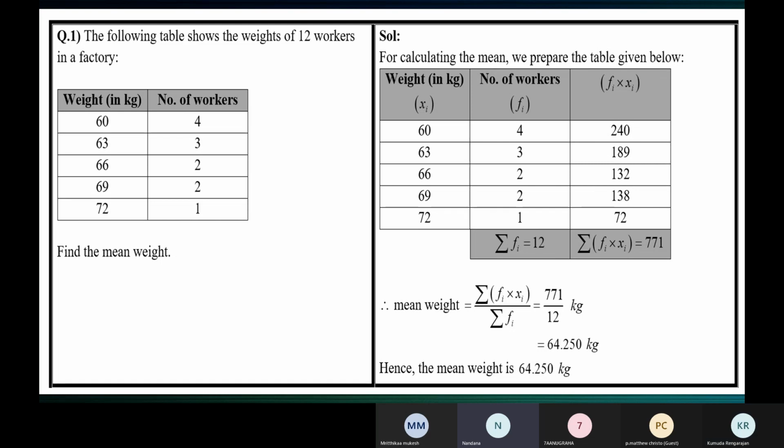Ma'am, it is like 300.2 means 300 rupees 2 paise. No, it's 20 paise. When it's rupees and paise, you should always have 2 digits after the decimal point, because 1 rupee is 100 paise, right? In 100, we have 2 zeros. So after the decimal point, we should have 2 digits.